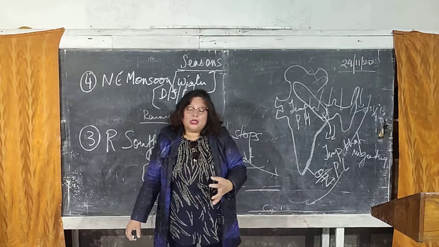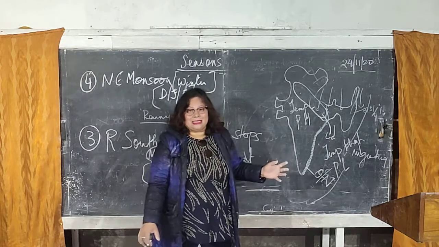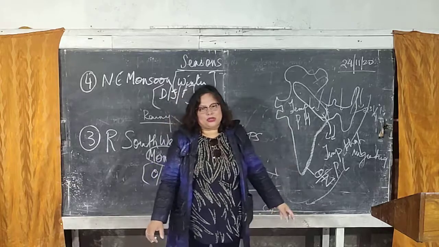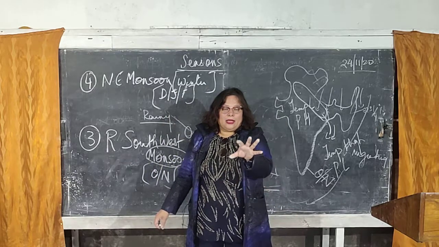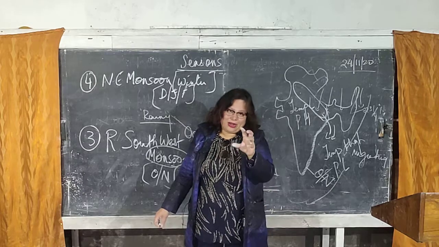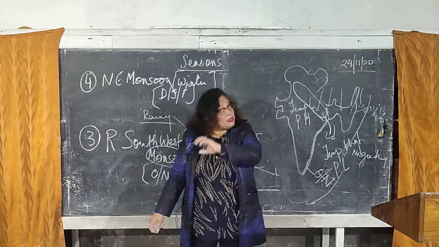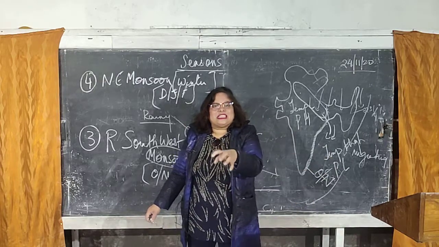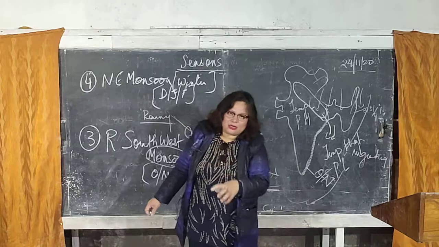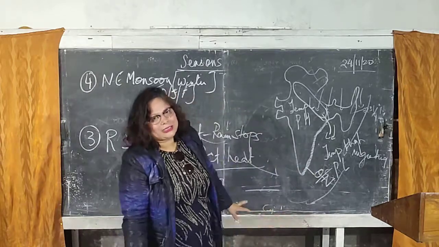So when this warmer wind enters the land, it slightly increases the temperature. That's the reason why peninsular India experiences a moderate or an average type of climate. The summers are not very hot, winters are not very, very cold, because of the distance from the sea, as it is surrounded by water from all sides.